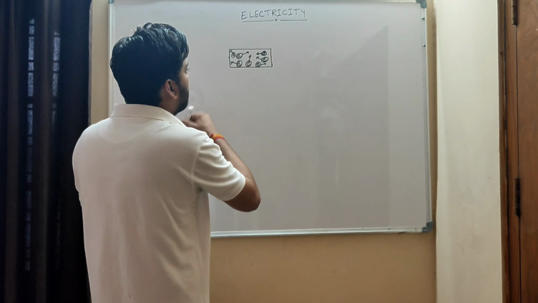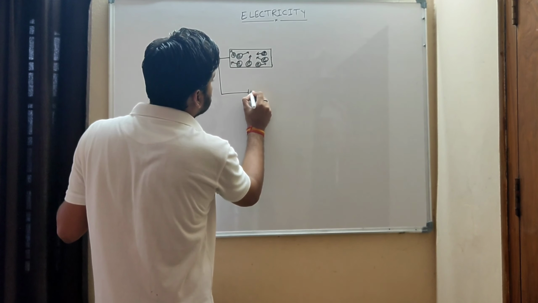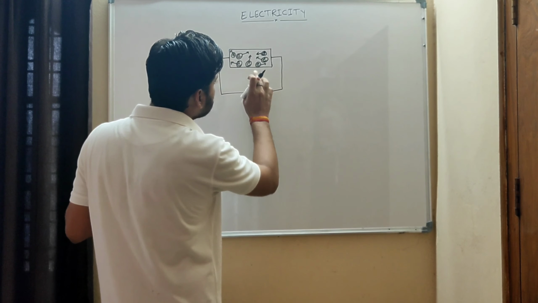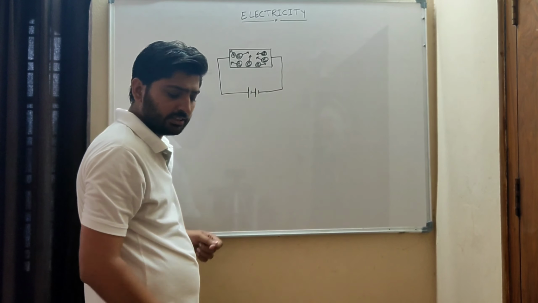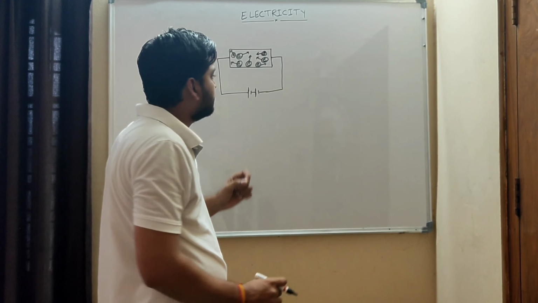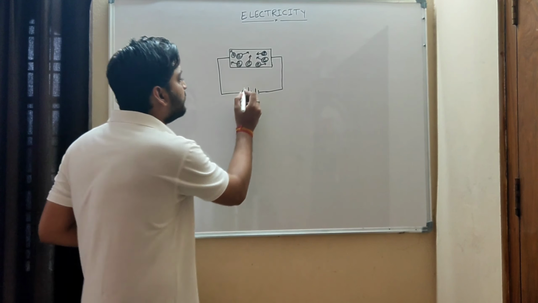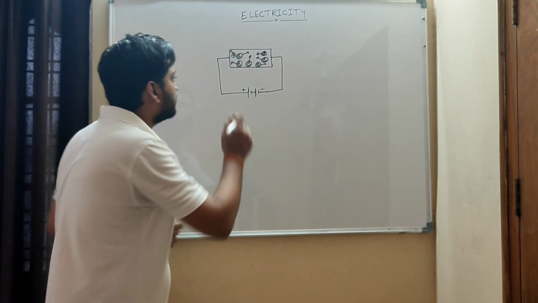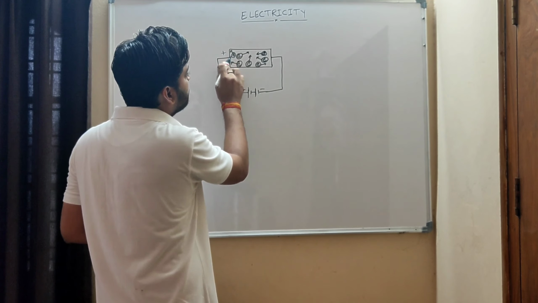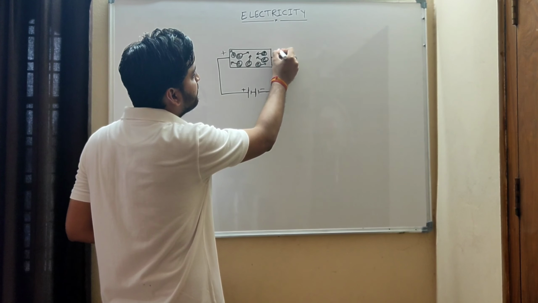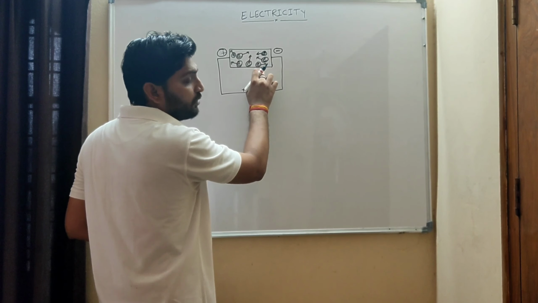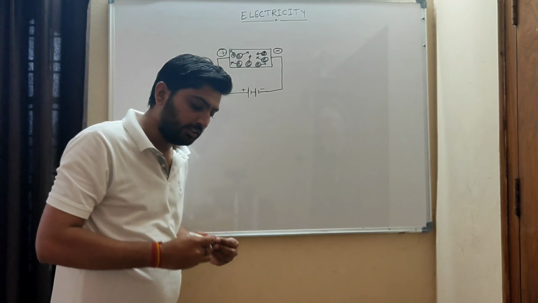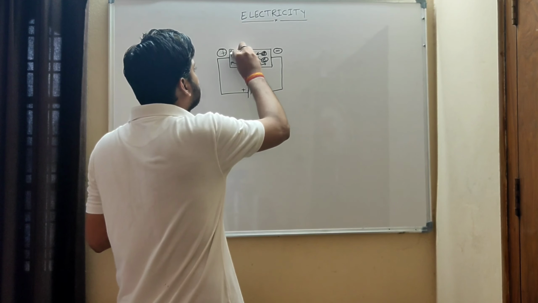Now let us connect it to a battery. What will happen? They all will arrange into a single direction. In which direction? Because these are negative charges, they will be attracted by the positive terminal. Suppose this is the positive terminal of the conductor and this is the negative terminal. As electrons have negative nature, they will start moving towards the positive terminal. So they will arrange like this.